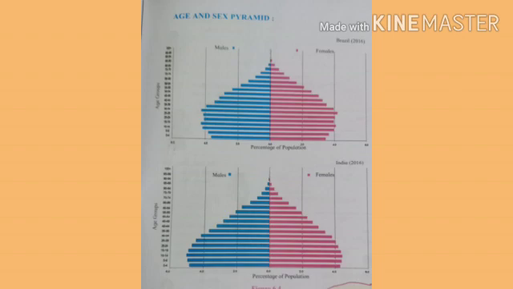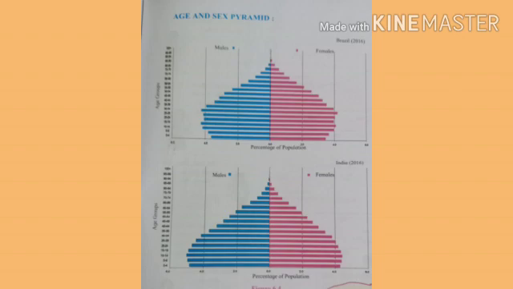Here we can easily understand the number of males and females. The number of males is shown with the blue color bars, and in the same manner, the number of females is shown with the pink color. In both countries it is mentioned like that. And it is easy to understand the age groups, that means how many people there are in a particular age group.